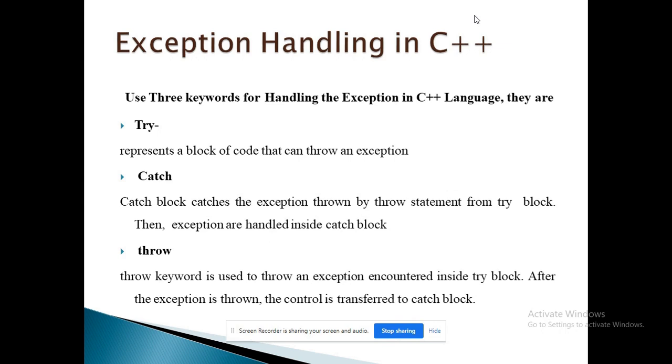There are three useful keywords that help to handle the exception in C++ language. These are try, catch, throw. The try block consists of code where the exception is generated. With the help of the throw keyword, the exception is thrown to the respective catch statements. The catch block catches the exception thrown by the throw statement from the try block. Then exceptions are handled inside the catch block.